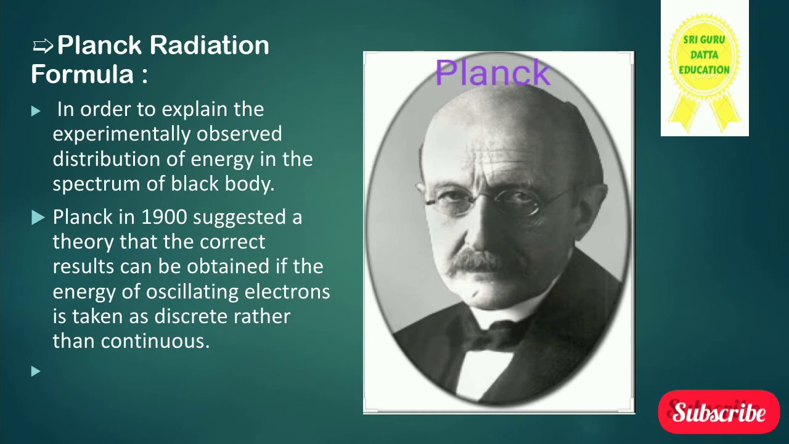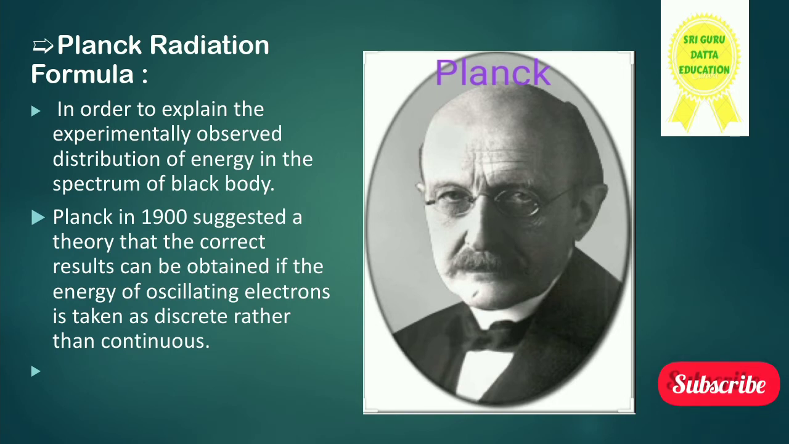Planck radiation formula. This is another subheading of essay answer type, and here we can see the scientist Planck, in order to explain the experimentally observed distribution of energy in the spectrum of black body. Planck has given one statement experimentally about the spectrum of black body. Planck in 1900 suggested a theory that the correct results can be obtained if the energy of oscillating electrons is taken as discrete rather than continuous.